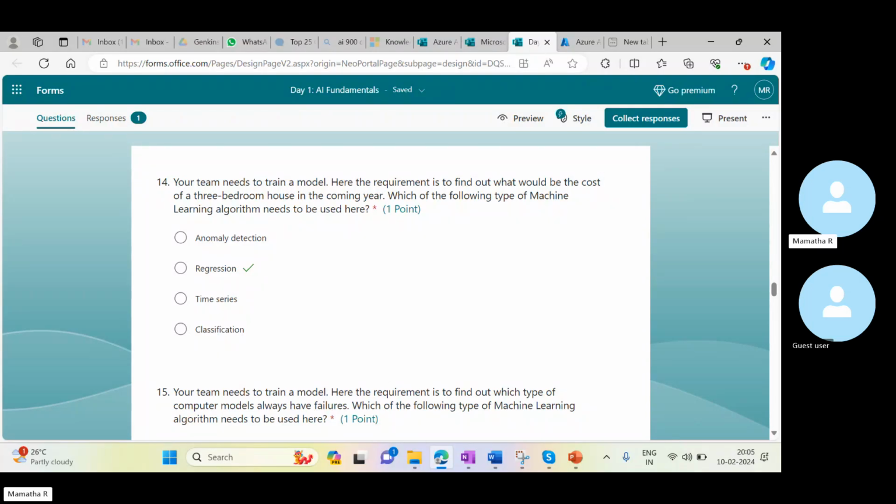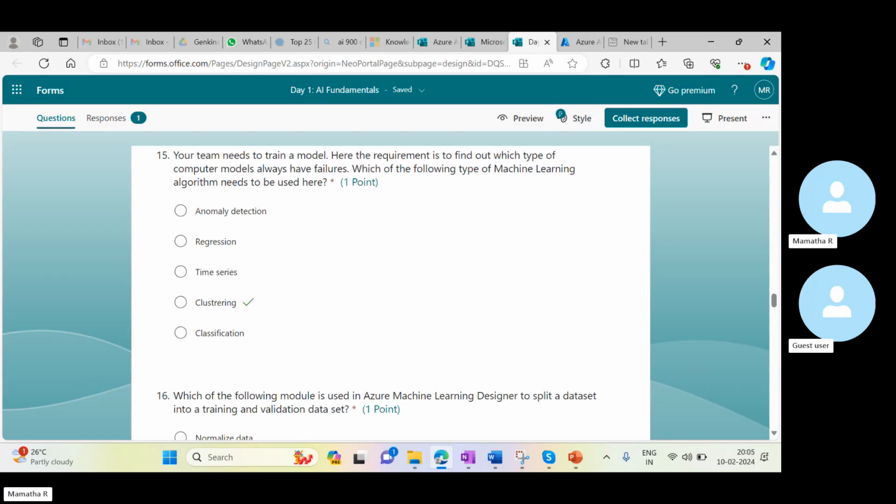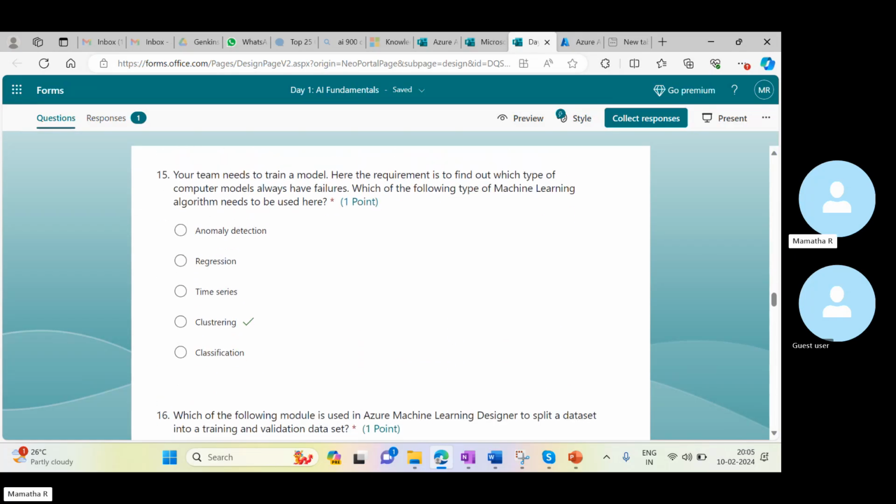It is regression, right? You did it properly, the numeric values that we got, right? Yes. So your team needs to train a model. Here is the requirement: to find out which type of computer models always have failures.